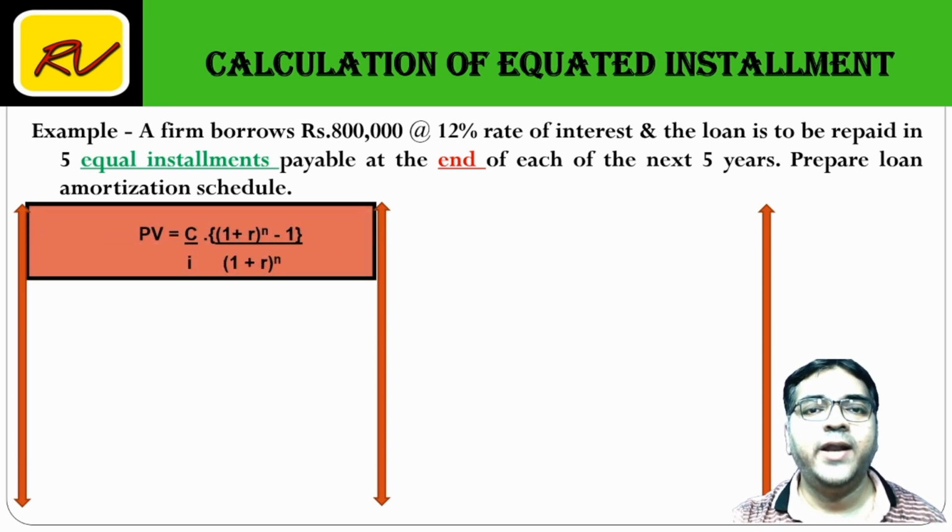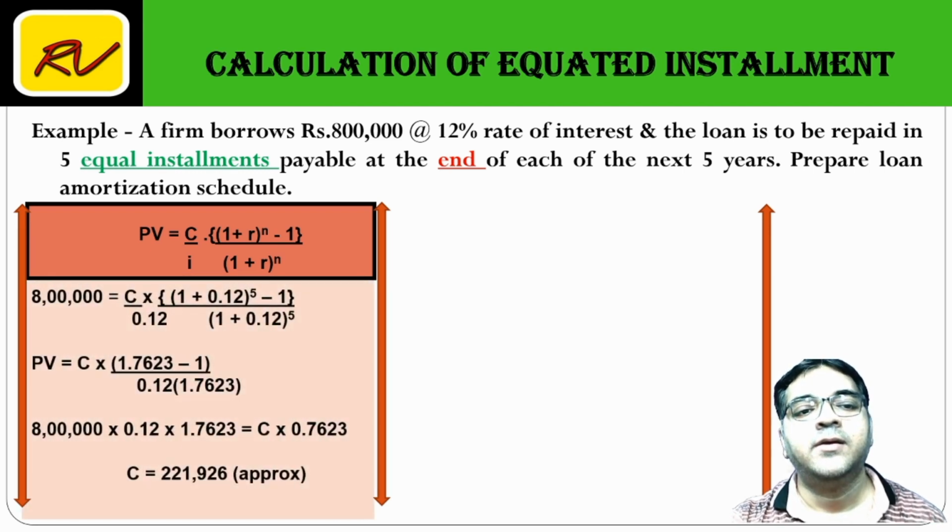So how do you calculate EMI? Present value के formula में C upon I into 1 plus I to the power n minus 1 upon 1 plus I to the power n. Loan amount, present value is 8 lakhs. C, constant amount, जो repay करना है ये नहीं मालूम, so C is to be calculated.